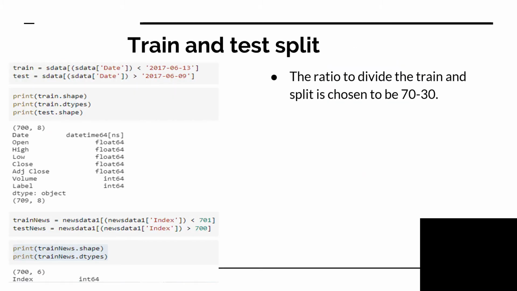Here is the train and test split. The ratio has been chosen to be 70-30. Here are the various columns of the data set. I chose the ones lesser than 13th June 2017 to be the training set, and the ones greater than 9th June 2017 to be the test set. In a similar pattern for the news data set, index values less than 701 were chosen as the training news, and greater than 700 was chosen as the test news.